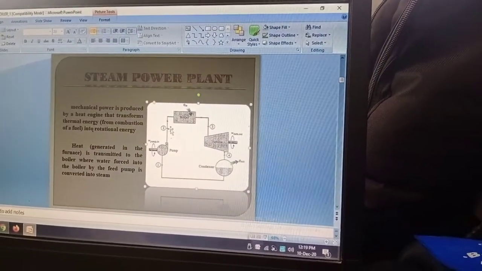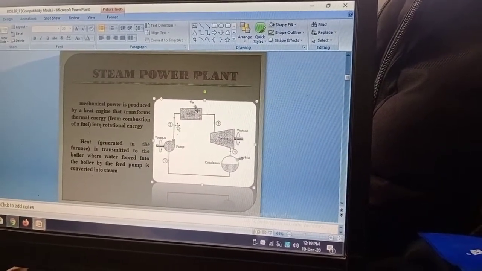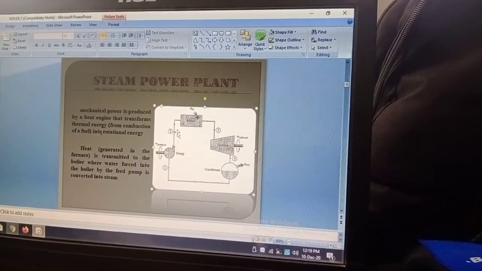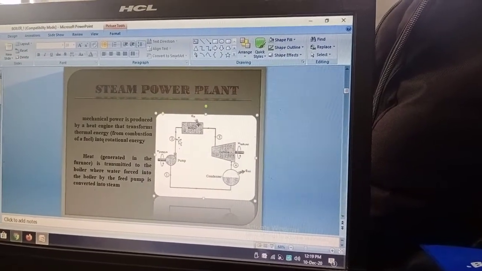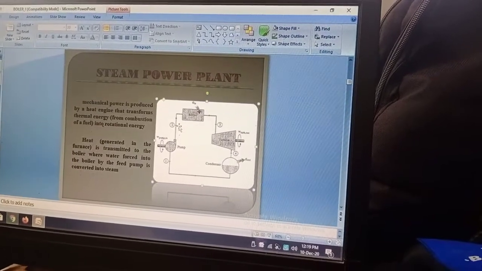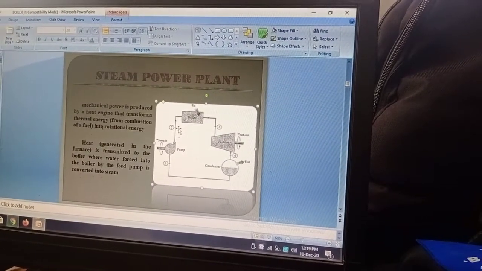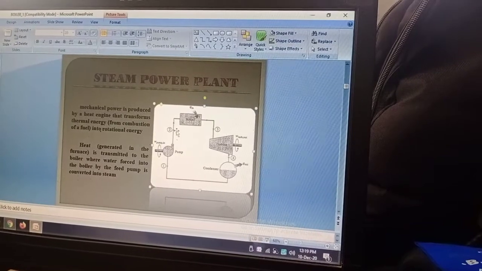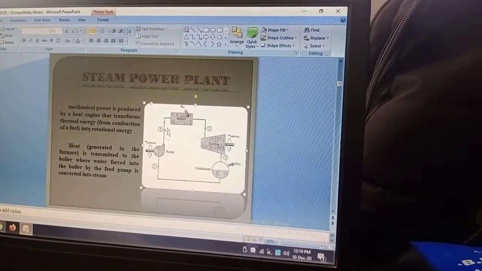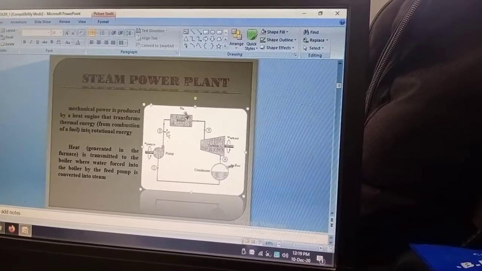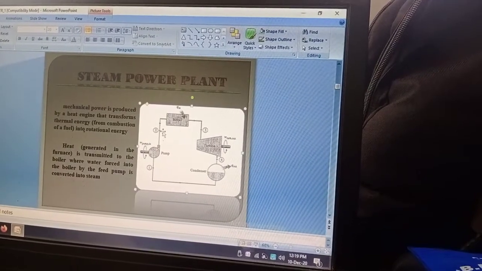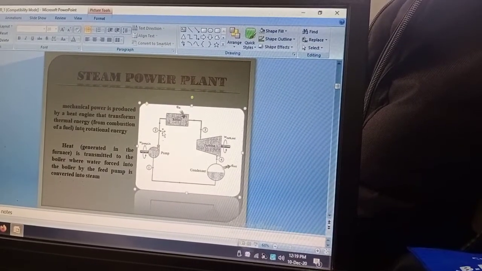That means in a power plant, what happens? Actually, in this power plant, the energy conversion takes place. It is the chemical energy of the coal being converted into mechanical energy, and in between, from the chemical energy of the coal to the mechanical energy and then electrical energy, there are a few steps. First the chemical energy of the coal is converted into heat energy, and that heat energy is then converted into mechanical energy, right?